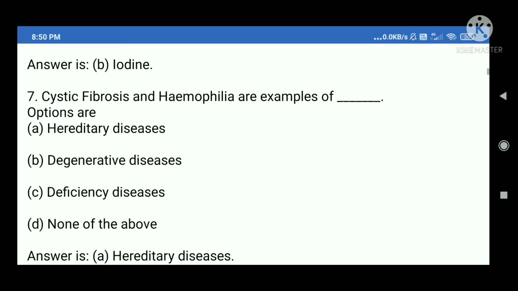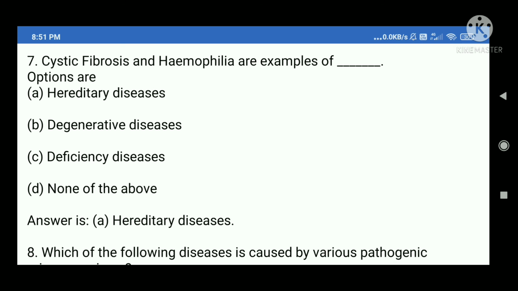7. Cystic fibrosis and haemophilia are examples of blank. Options are A. Hereditary diseases. B. Degenerative diseases. C. Deficiency diseases. D. None of the above. Answer is A. Hereditary diseases.